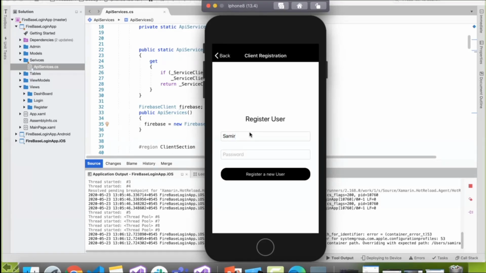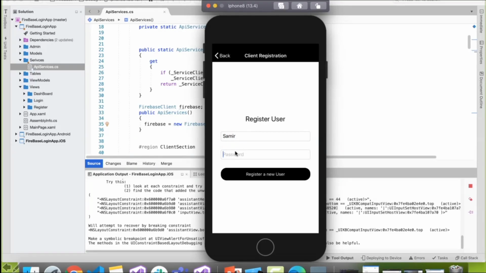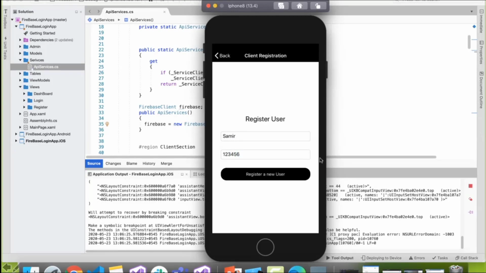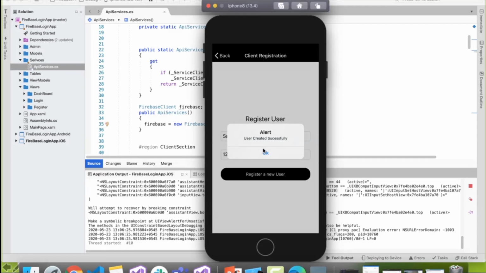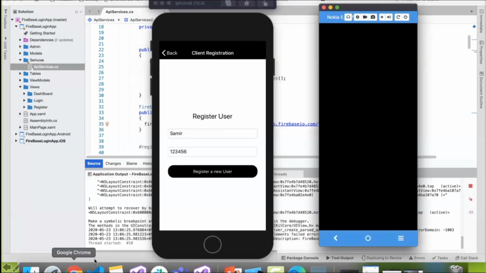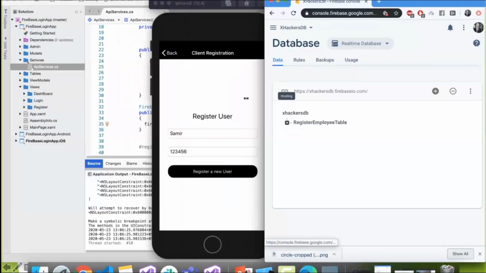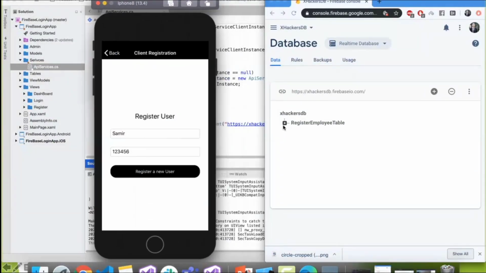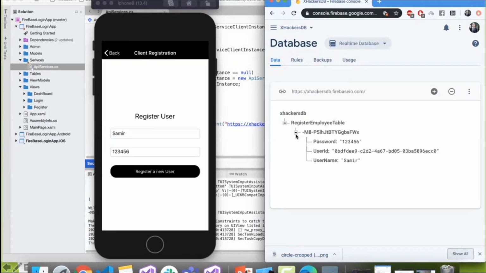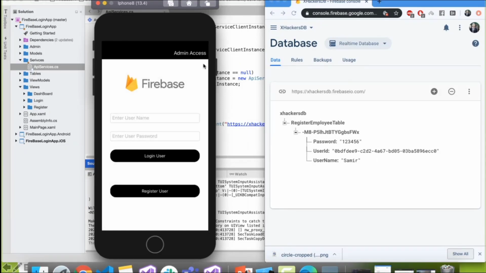Okay, so let me register my employee. Let me be an employee for some company. Samir, 123456. Let me register Samir as an employee. What actually happens is the user gets created, right? So I should see it in my database also, correct? So I registered Samir. Okay, Samir is registered with the 123456 password.